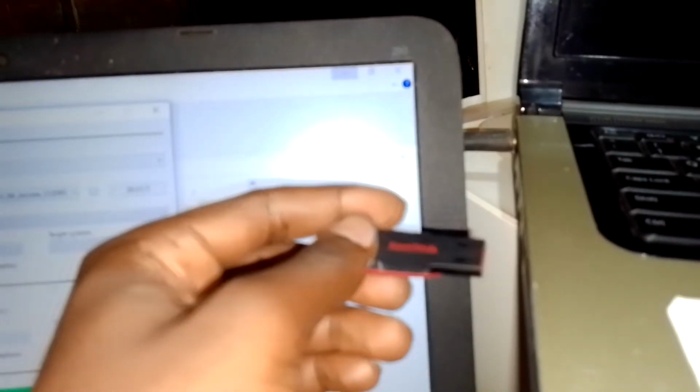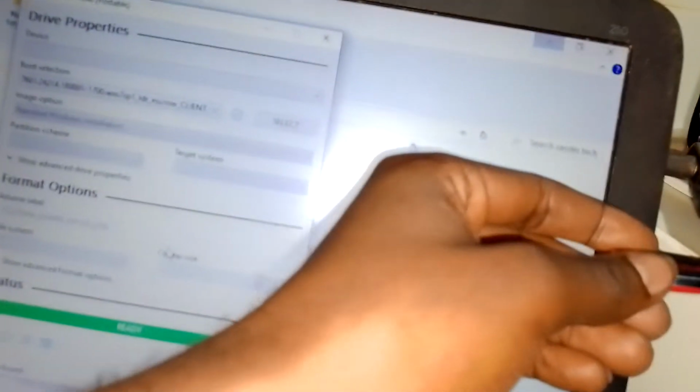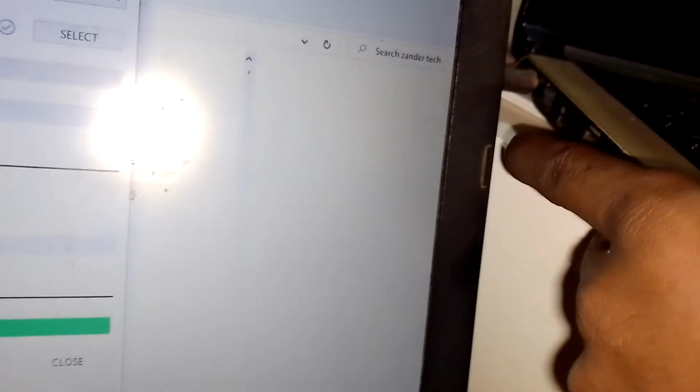I'm going to plug it into one of my USB ports around here. So it is already plugged in.